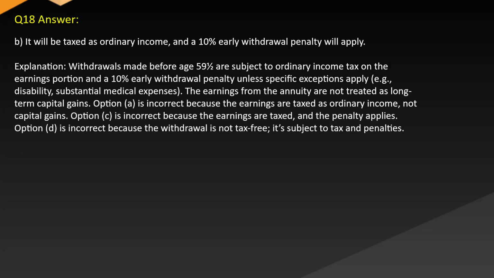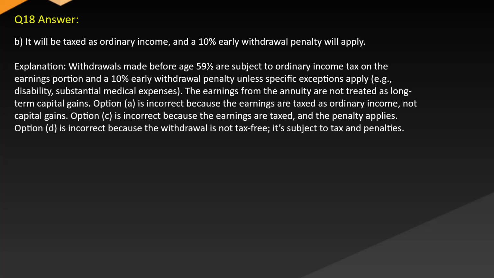Answer: B. It will be taxed as ordinary income, and a 10% early withdrawal penalty will apply. Explanation: withdrawals made before age 59½ are subject to ordinary income tax on the earnings portion and a 10% early withdrawal penalty unless specific exceptions apply, e.g. disability, substantial medical expenses. The earnings from the annuity are not treated as long-term capital gains.